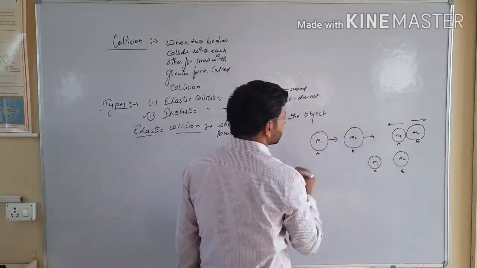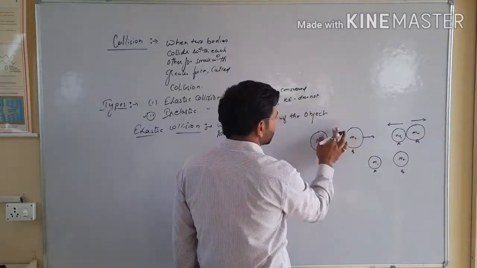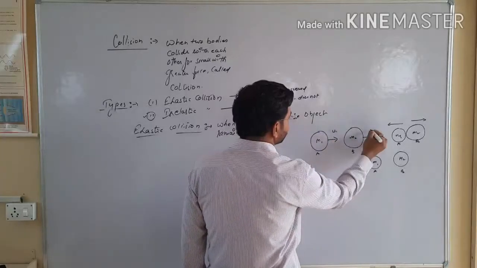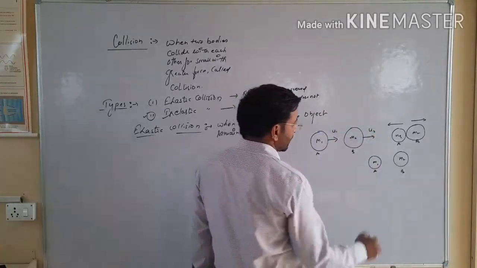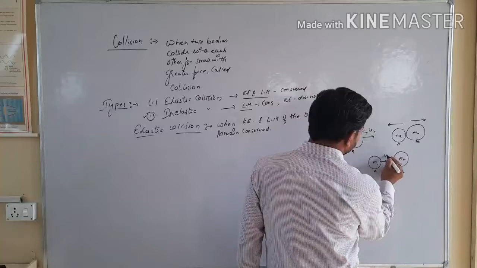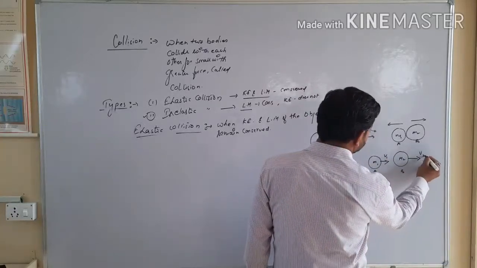Suppose object A is moving with initial velocity u1, and this one u2, and after applying the force it is v1, and this one is v2.